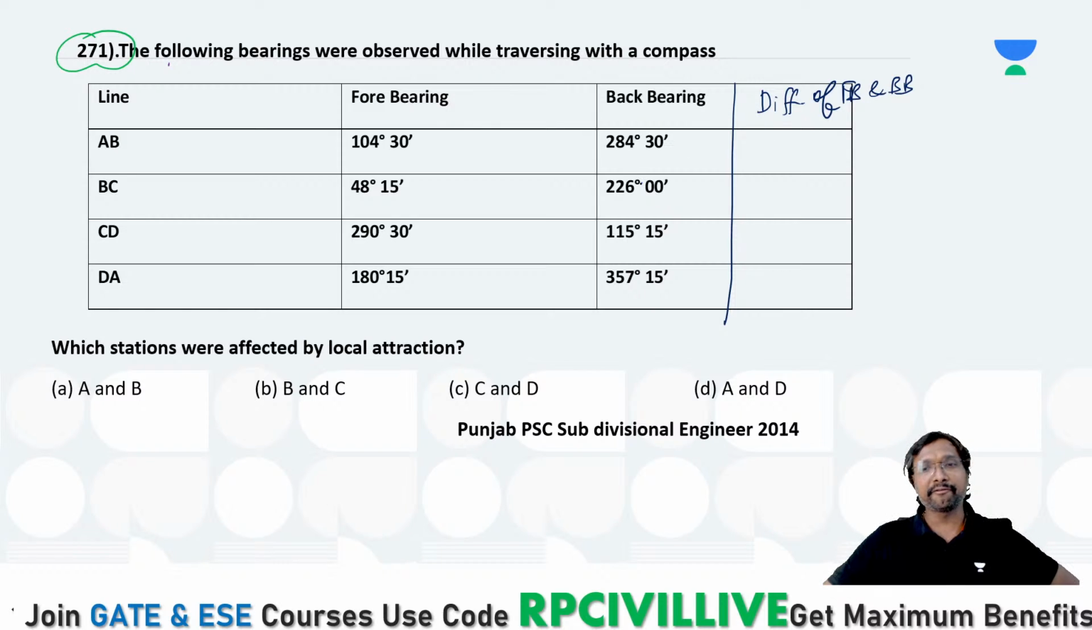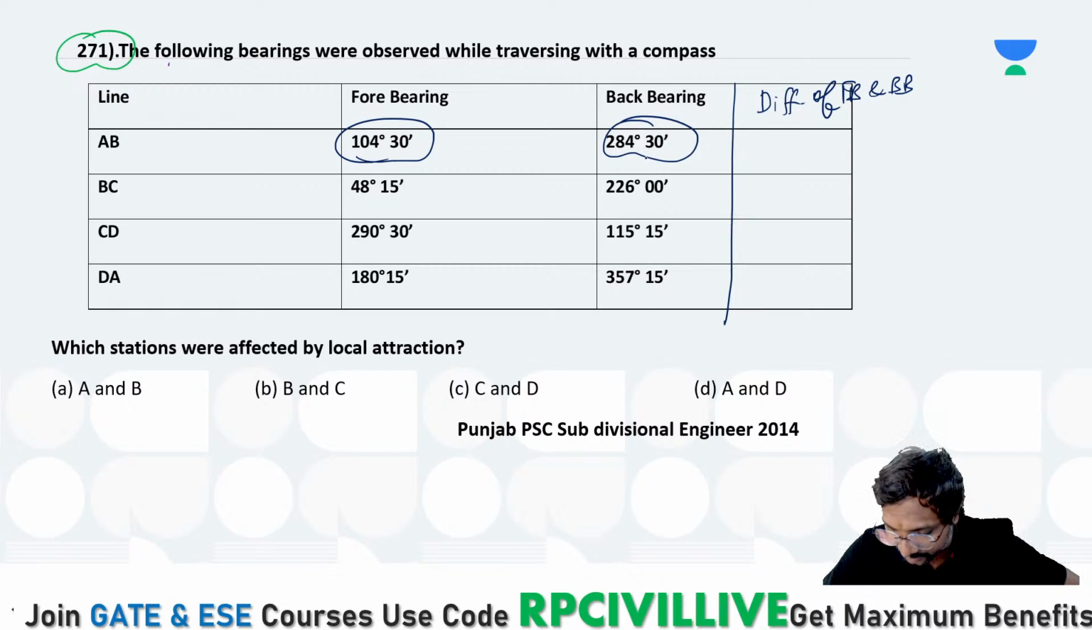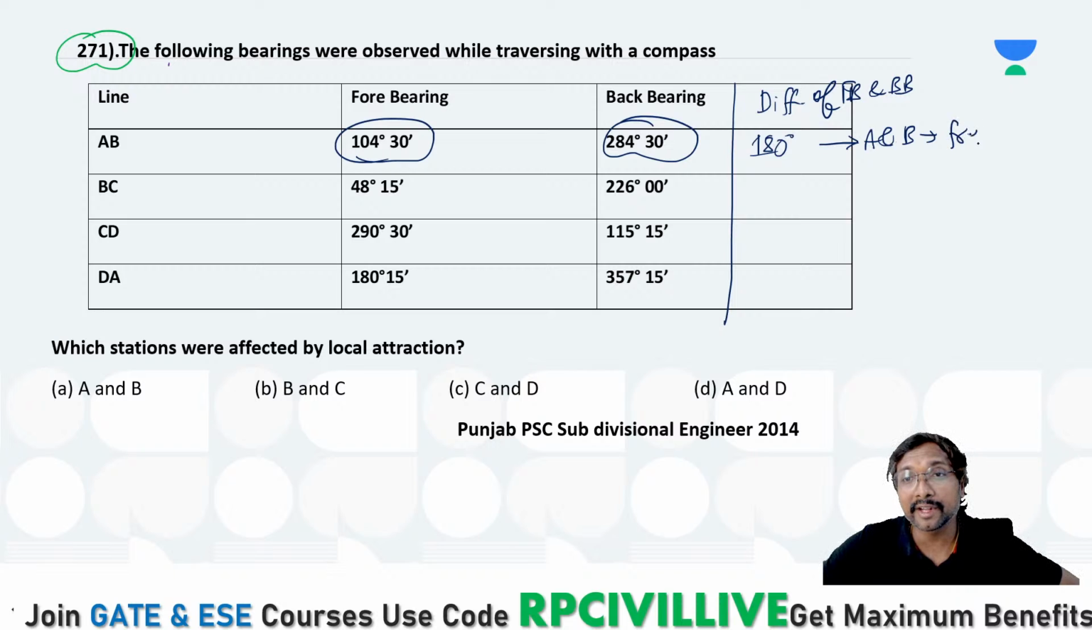Now tell me, what is the difference of this forebearing and back bearing? Shubhadas said C. The difference of forebearing and back bearing, 104°30' and 284°30', how much will it be? So 180 degrees, right? Means A and B are free from local attraction. LA means it is not Los Angeles, it is local attraction, right?